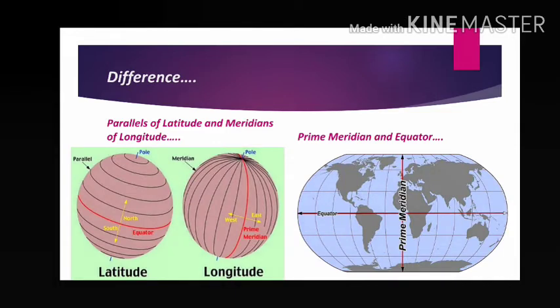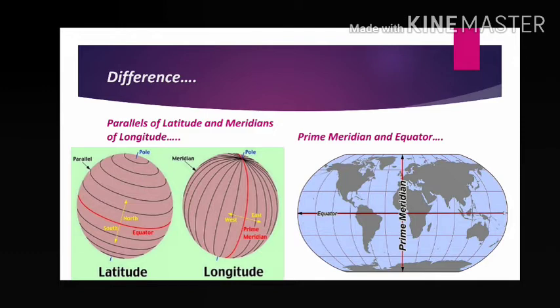So now come to the comparison. What is the difference between latitude and longitude? Latitude means circular lines, drawn horizontally from left to right, west to east. And latitude is related to northern hemisphere and southern hemisphere. That's why we write 0 degree, 10 degree north, 20 degree north, 30 degree north, 10 degree south, 20 degree south, etc. But longitude lines are semicircular lines drawn vertically from North Pole to South Pole, and these create two hemispheres. Right hand side of the prime meridian is the eastern hemisphere; left hand side of the prime meridian is the western hemisphere. Clear? Now come to the next.